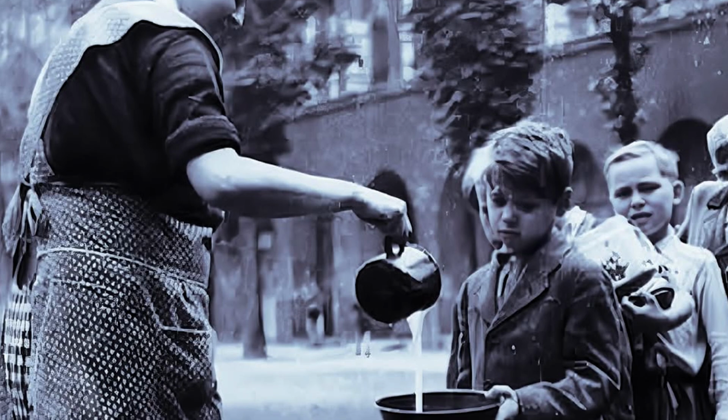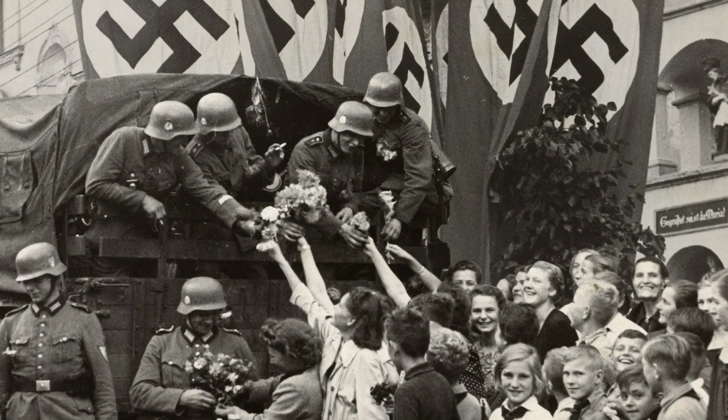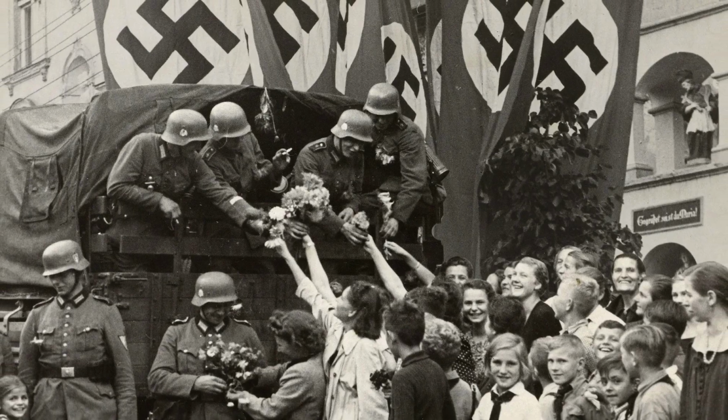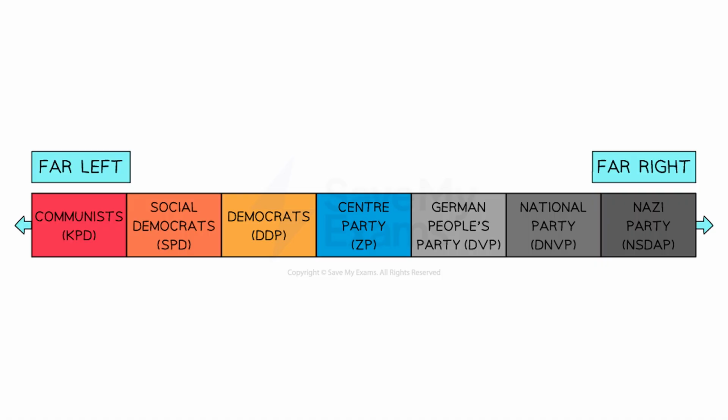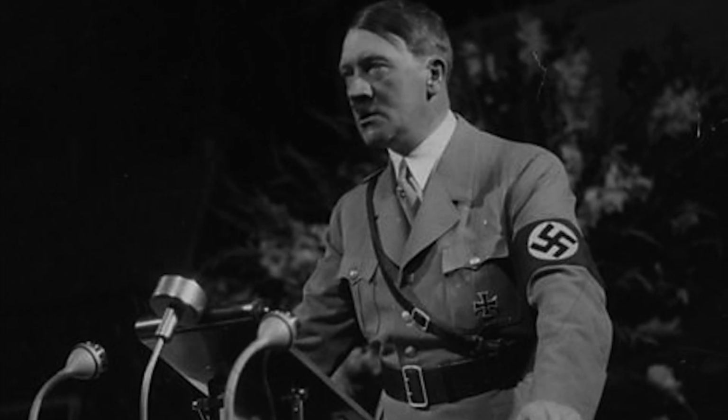But how did this crisis help Hitler to rise to power? As conditions worsened, many Germans lost faith in the Weimar government and began turning towards more extreme parties that promised solutions. This was not just far-right groups like the Nazis, but also far left-wing groups like the Communists. Hitler's message did not change, but it now reached a much more receptive audience.